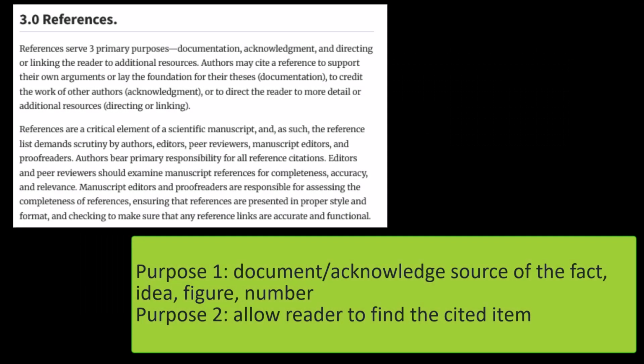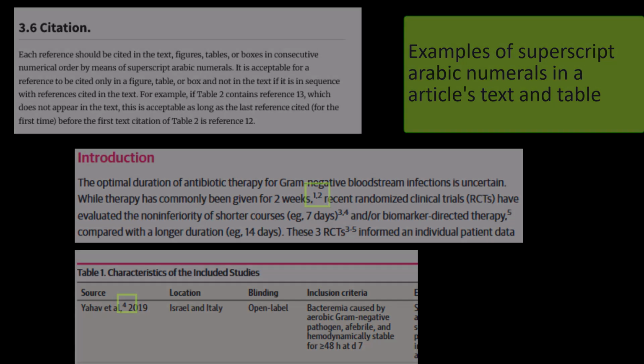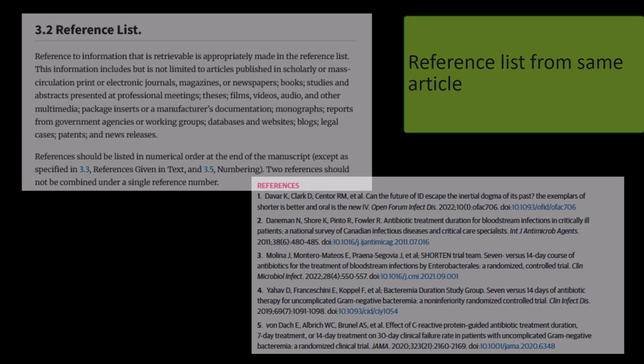The basic purpose of citing is to allow a reader to understand that you did not create this idea, figure, or number, but found it from another source, and there must be enough information provided in the citation to allow a reader to retrieve the item. AMA style rules are to include superscript Arabic numerals next to the text, figure, box, or table that includes the information you did not create, but borrowed from another source. At the end of the document, include a reference list that has full bibliographic references for each cited item in numerical order in the order in which they appear in the text.